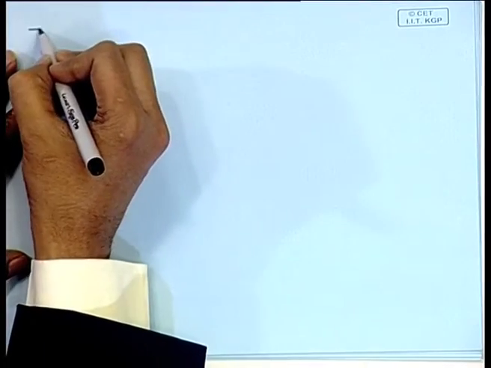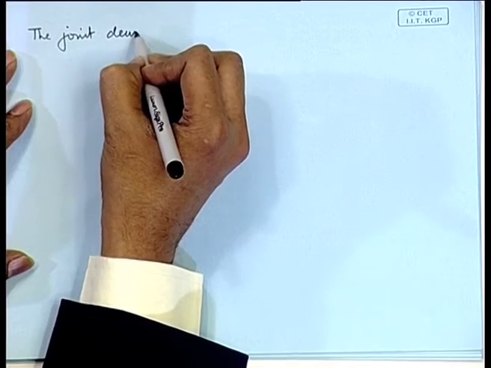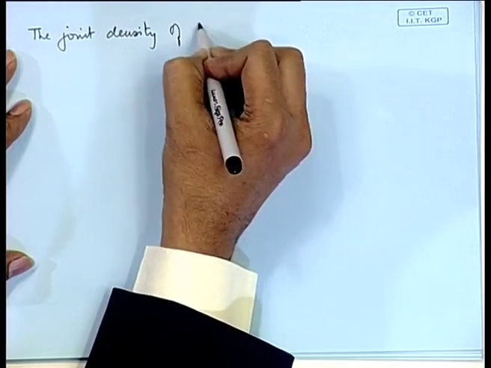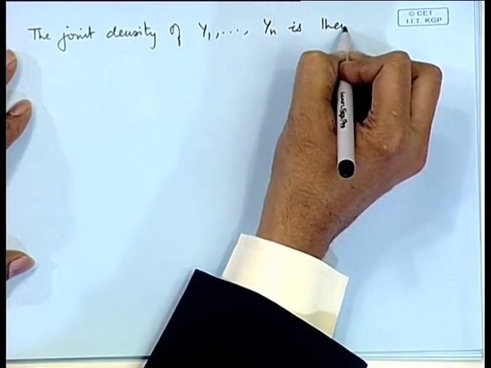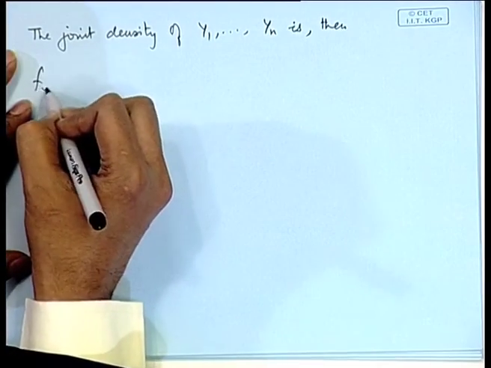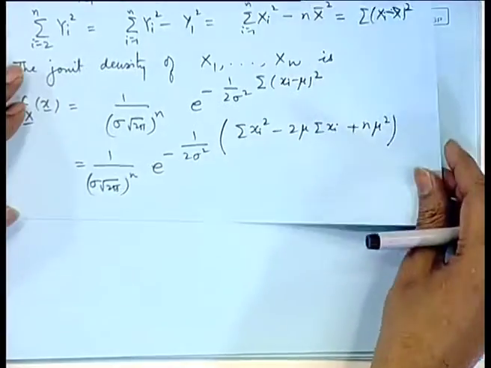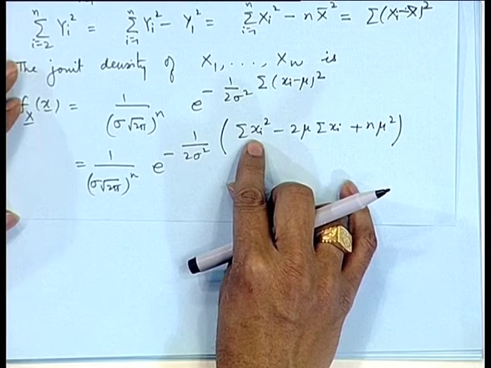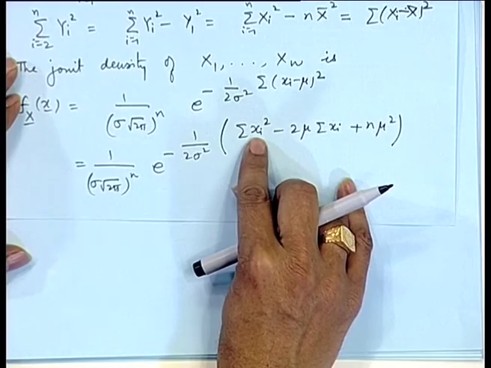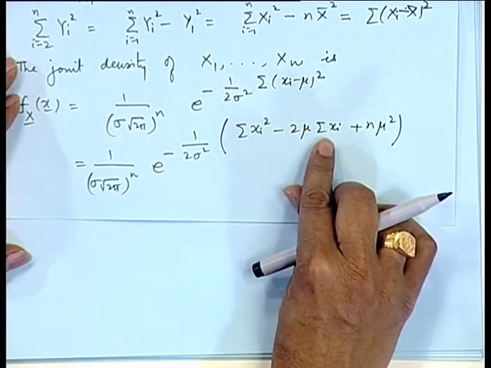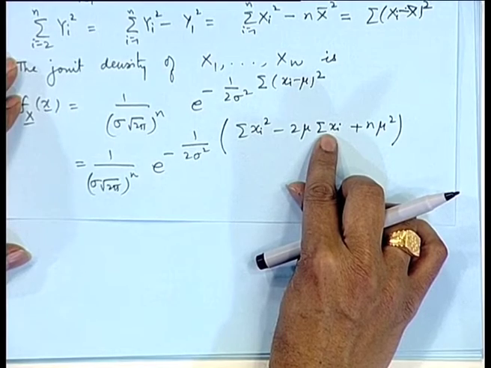So, if I consider the joint density of y_1, y_2, ..., y_n, then it is obtained as follows. In the density of x_1, x_2, ..., x_n, let us substitute the transformed values in terms of y_i's. So, sigma x_i square will become sigma y_i square, and this sigma x_i is nothing but n x bar.